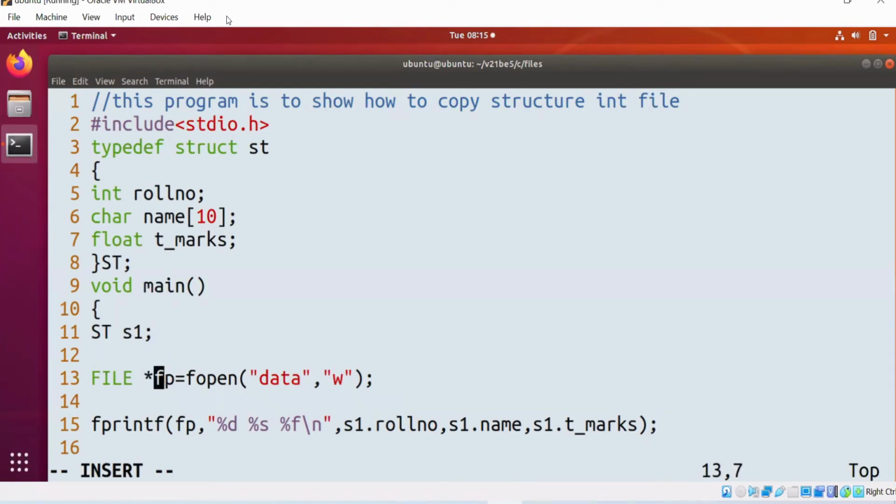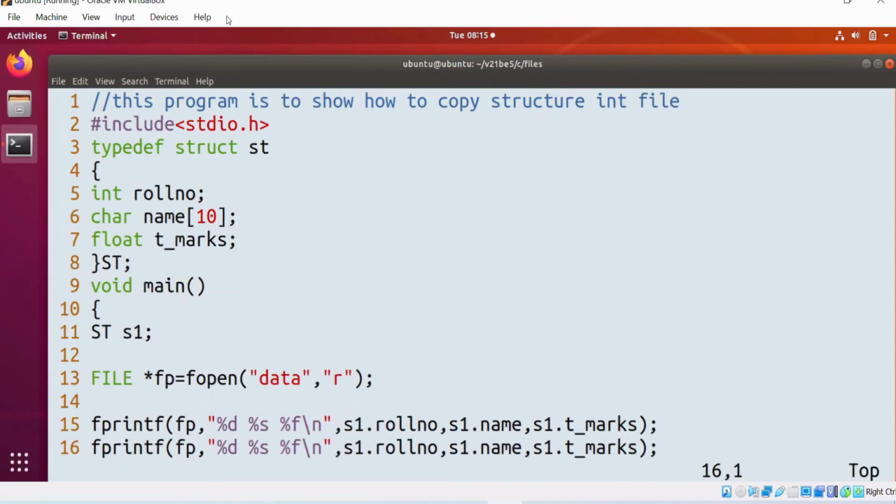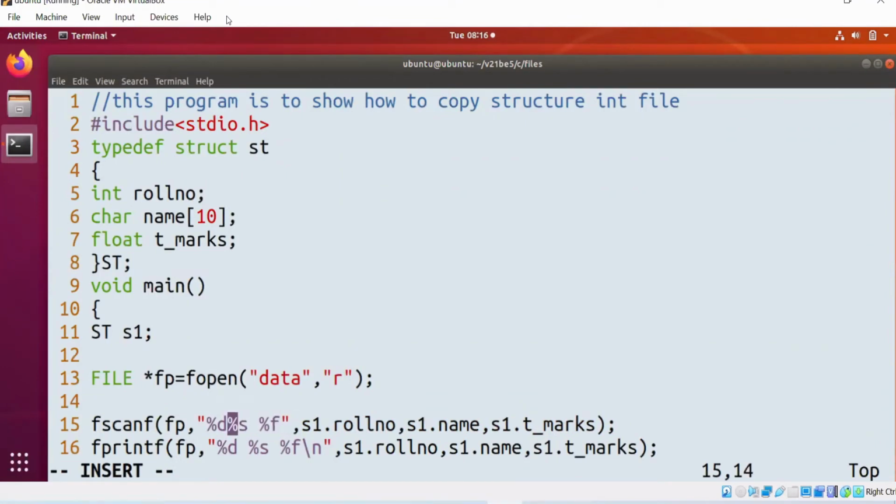I need to open the file in read mode. Now instead of fprintf, I need to use fscanf, and there is no space required here. Ampersand of s1 dot roll number, s1 dot name, and ampersand of s1 dot marks.